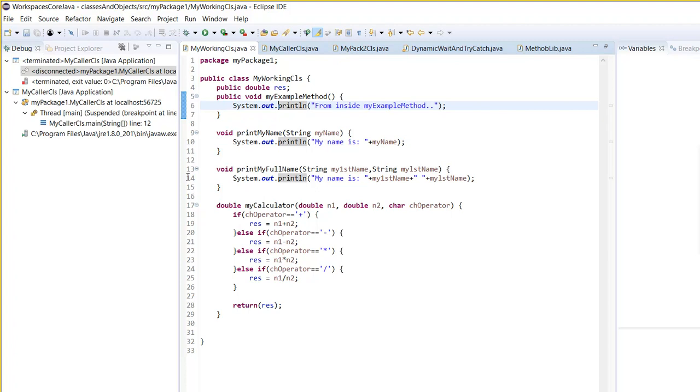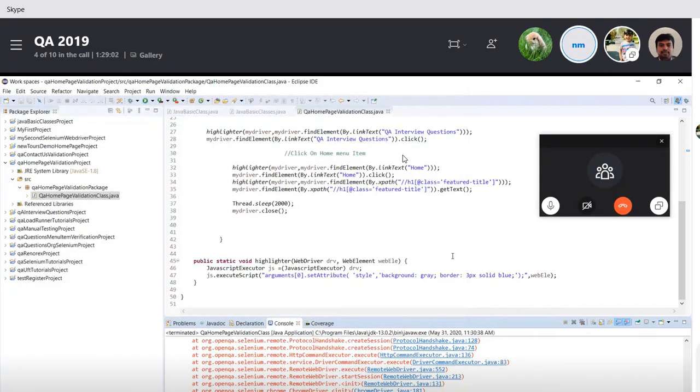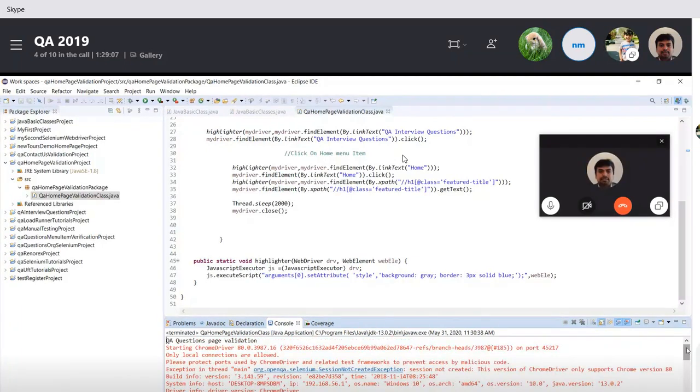Share my screen. Okay. It's not run by the browser. Okay. Run. One second, let me take a look. Yeah. So what is the error message that you see? Chrome driver 3.0.